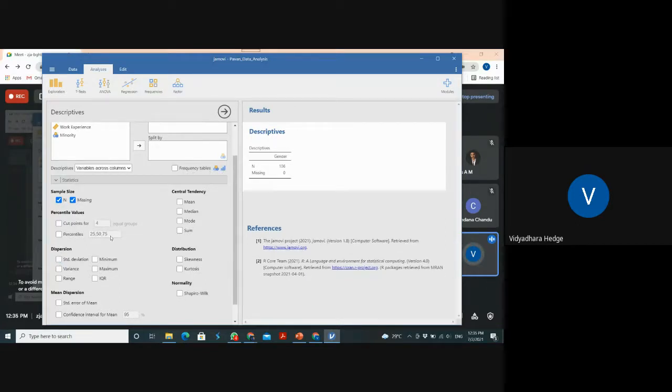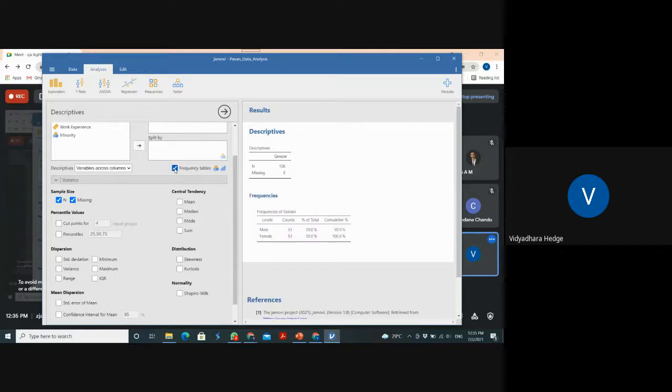So please uncheck all these things, so missing is 0 and this is okay. Now I just click the frequency table. Is it fine, everybody? So here I am getting my frequency table for this variable.